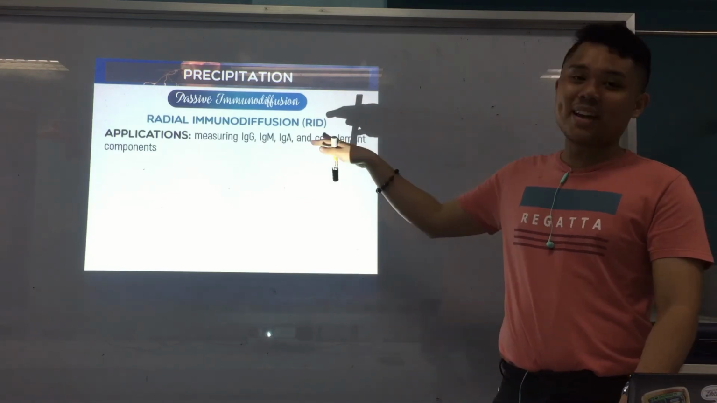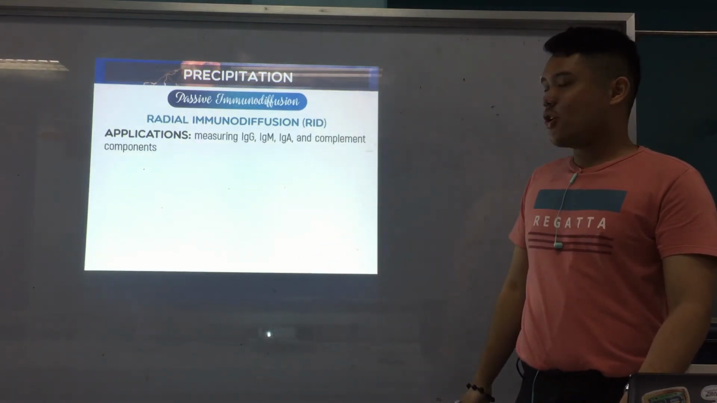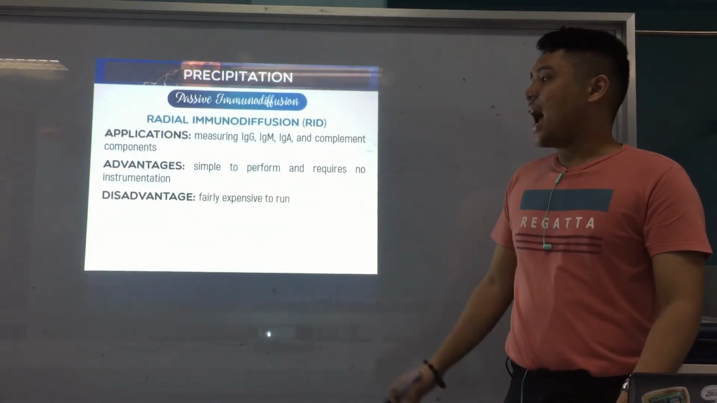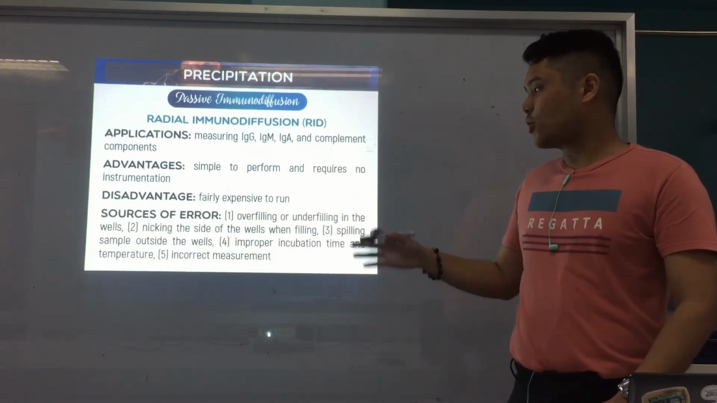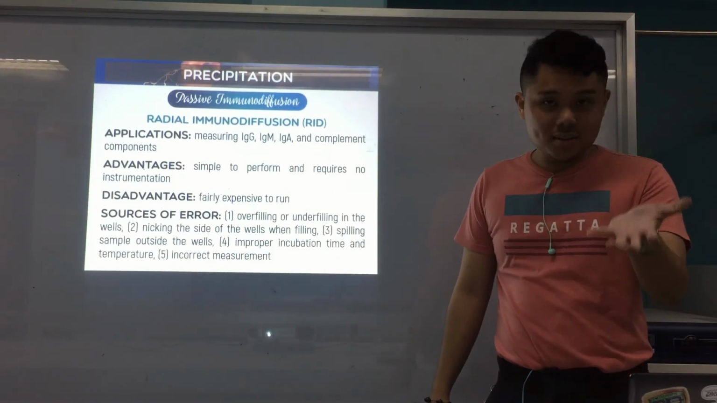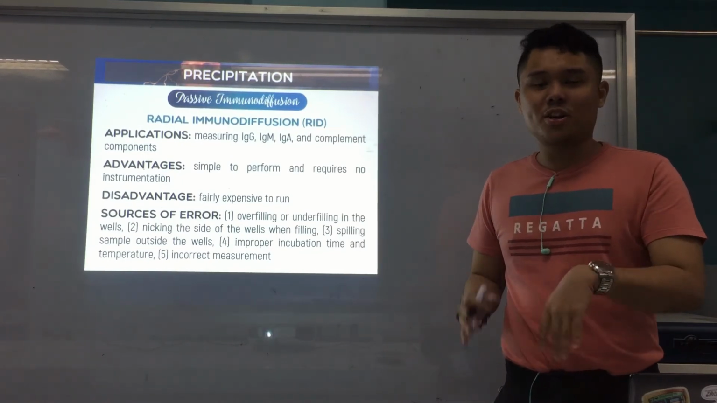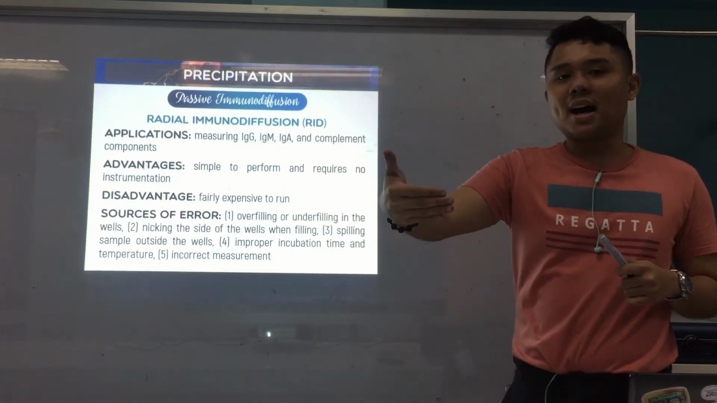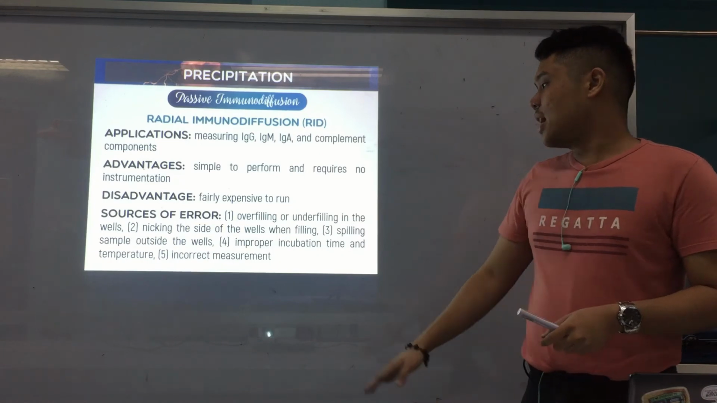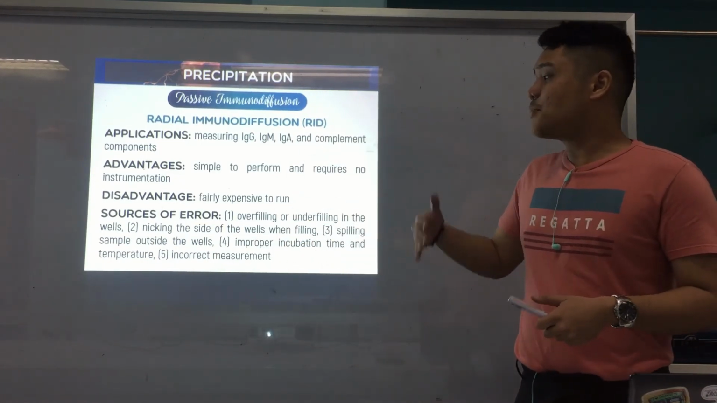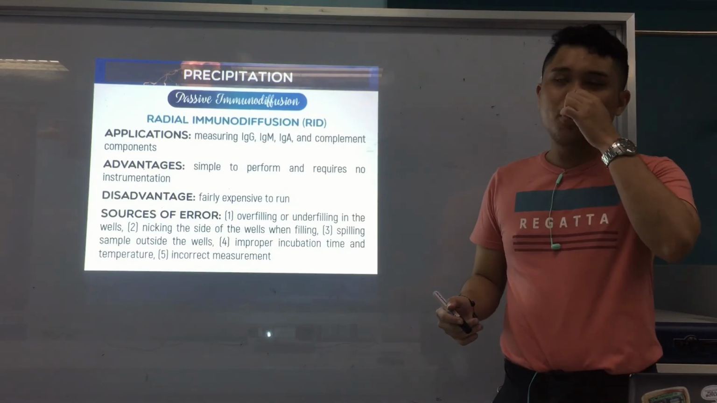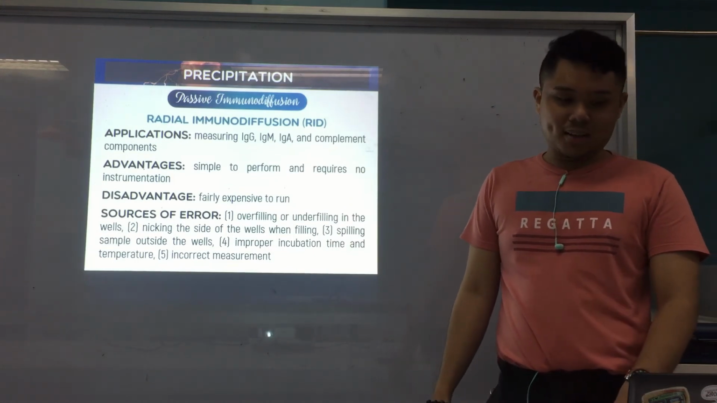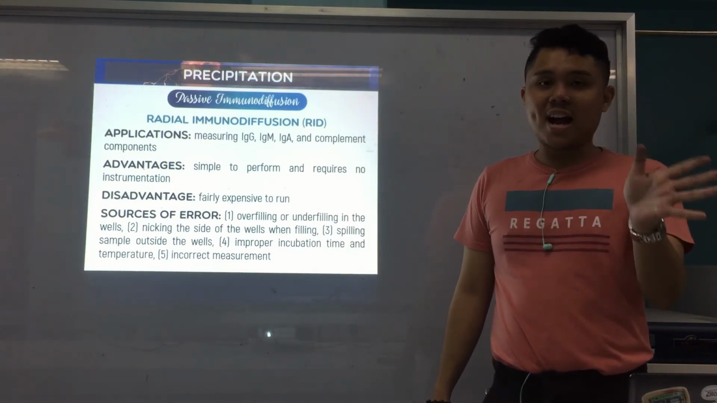Some applications of radial immunodiffusion are measuring your IgG, IgM, IgA. An advantage is that it is simple to perform and requires no instrumentation, and a disadvantage is that it is fairly expensive to run. Sources of error include overfilling or underfilling the wells, since too little or too much could affect the reaction. Nicking the side of the wells when filling, meaning touching the side, can introduce antigen before the test starts. Spilling sample outside the well has the same reason. Improper incubation time and temperature are factors that can affect the rate of diffusion. And lastly, incorrect measurement, whether Fahey, McKelvey, or Mancini.